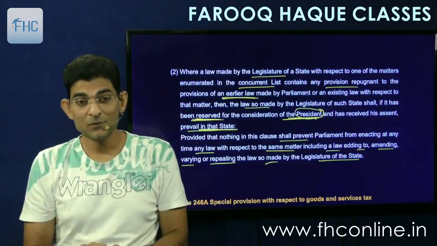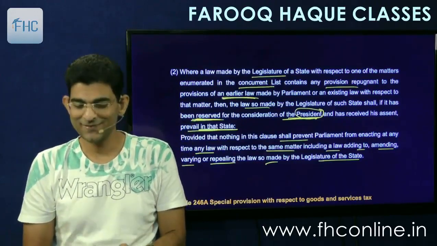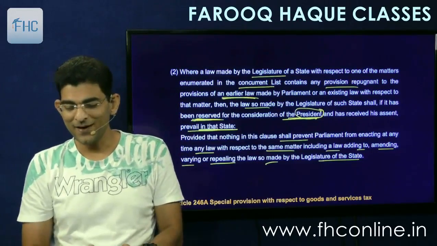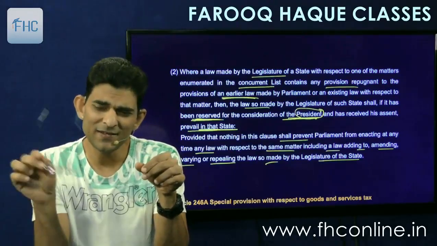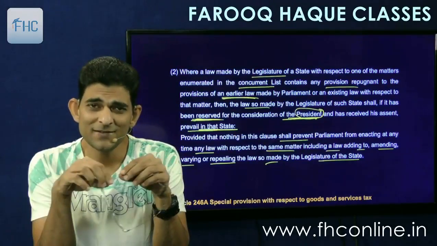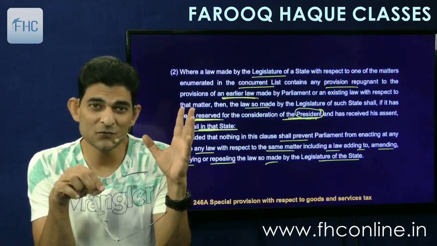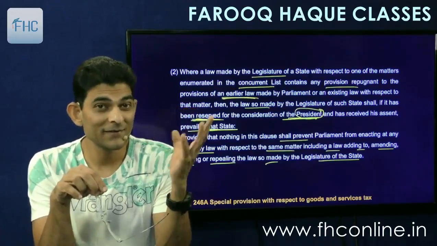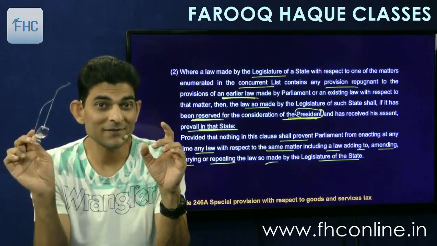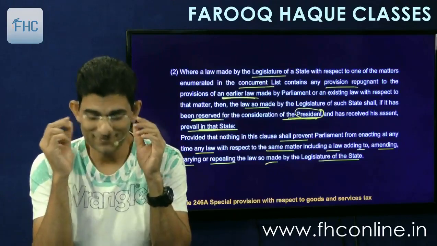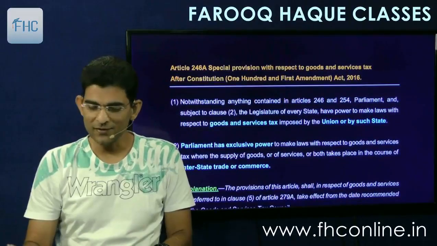Means who will be the king at all times? The parliament. Parliament is the king and the state legislature is the queen. So sometimes the queen may have a different way. They can take permission of the president and they can have a different way. But if the king feels that no, this shouldn't happen, it can intervene and cancel out that permission of the state. So that was an interesting article.